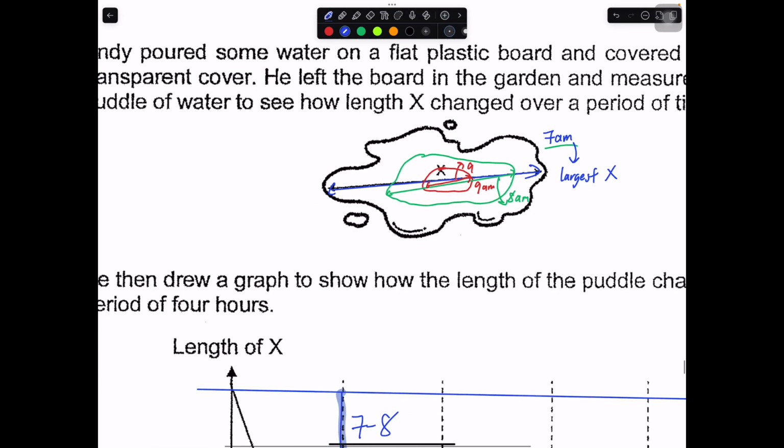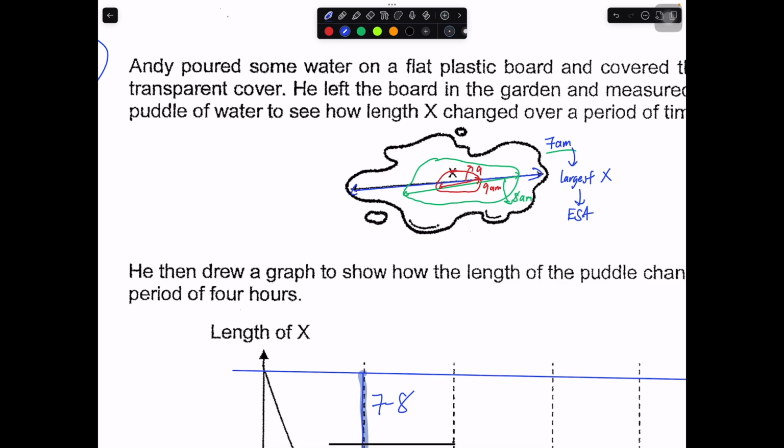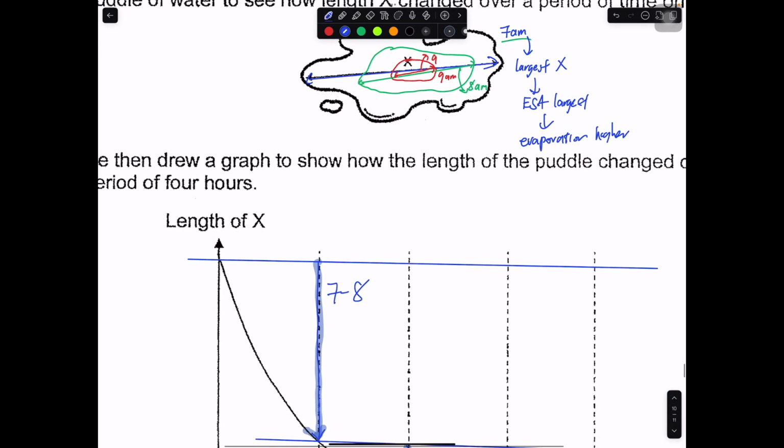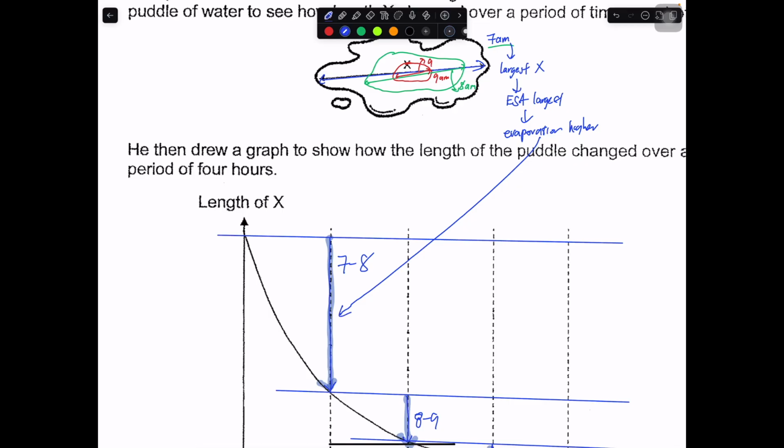Okay, this is 9 a.m. This is 8 a.m. Then 7 a.m. will have the largest x. Largest x also means that the exposed surface area is the largest. So when the exposed surface area is the largest, the evaporation will also be the largest. Evaporation is the highest, so the decrease will be the greatest.